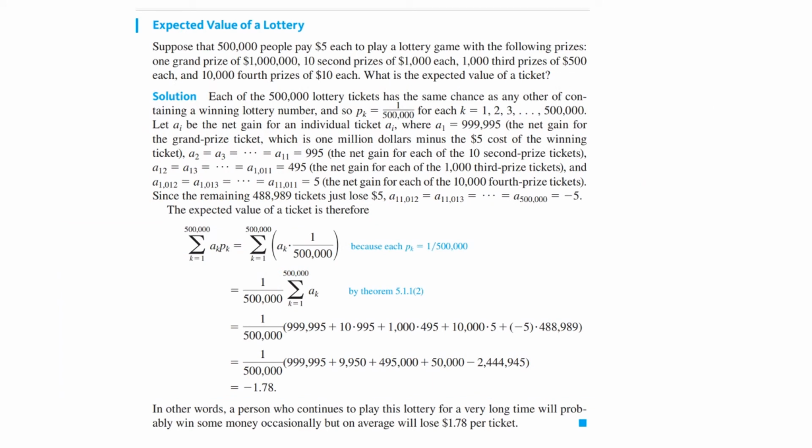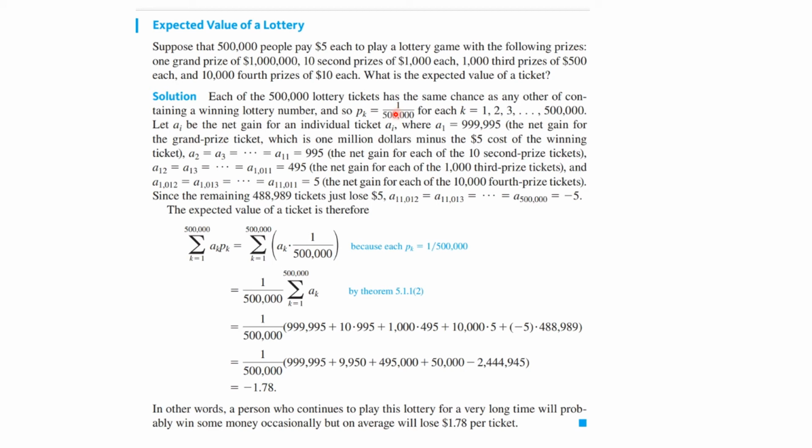So let's compute the expected value of a lottery using that definition. Suppose that 500,000 people pay $5 each to play in a lottery game with the following prizes. There's one grand prize of $1 million, 10 second place prizes of $1,000 each, 1,000 third prizes of $500 each, and 10,000 fourth prizes of $10 each. What is the expected value of the ticket?